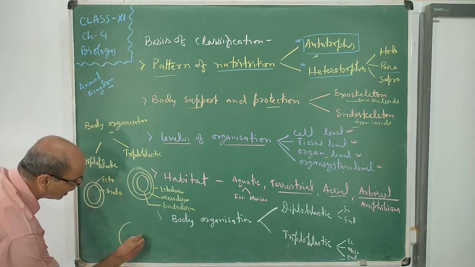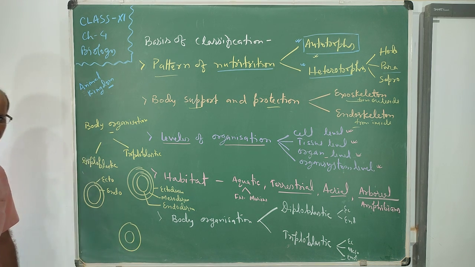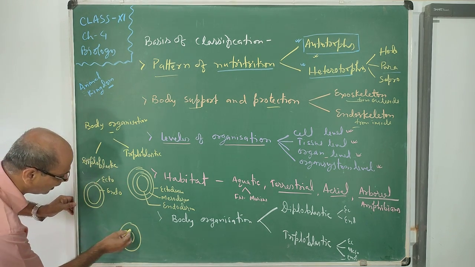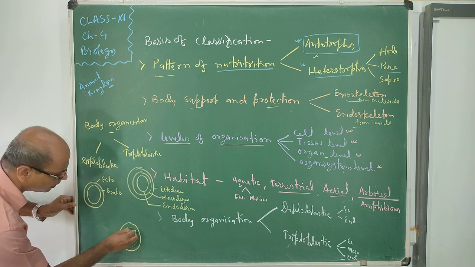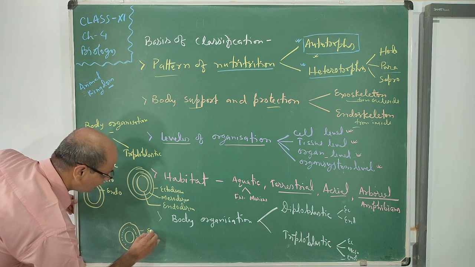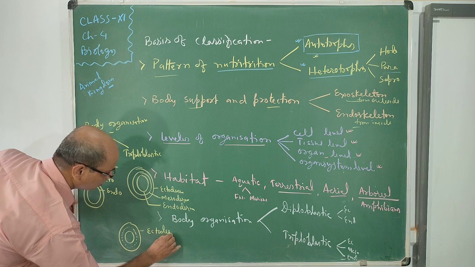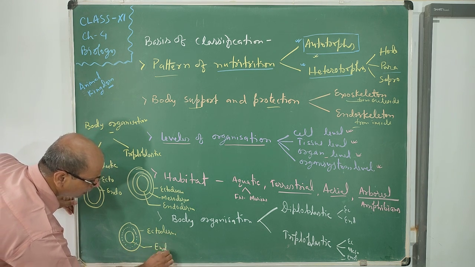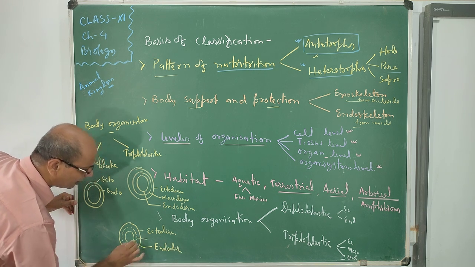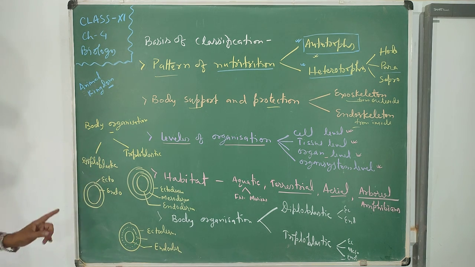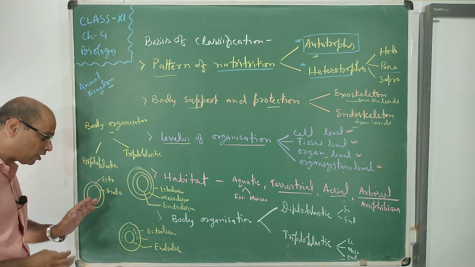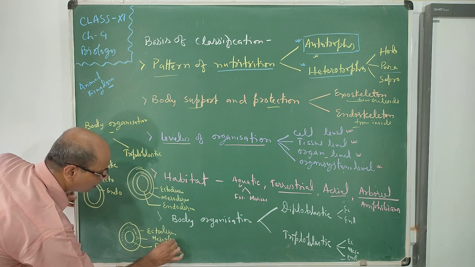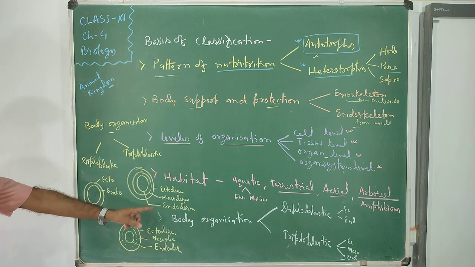So in Hydra 2 layers are there, but 1 layer is going to develop, that is called mesoglea. In the place of mesoderm, this is the mesoglea. So in Hydra, ectoderm is present, endoderm is very clearly present, but between the endo and ecto there is a middle layer which is not well developed but really going to develop, that is called mesoglea. This mesoglea after development becomes the mesoderm.